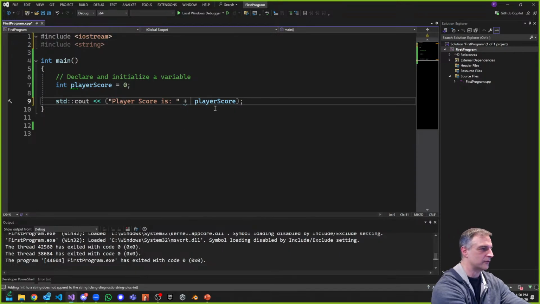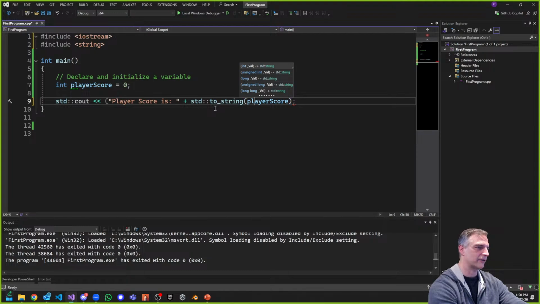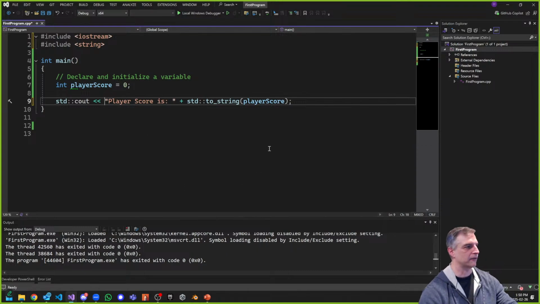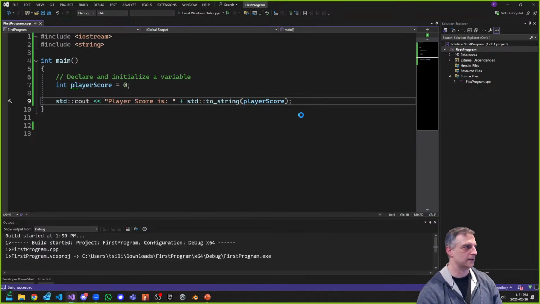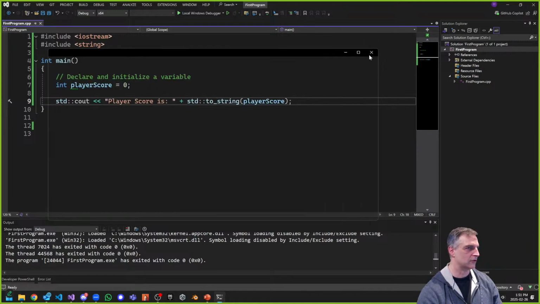And the way you can do this, if you put in std::to_string, right, a standard to-string, and in brackets, I can convert this. I don't need this other extra bracket over here. If I can convert this to a string, then concatenation is possible. This is the regular thing that you would normally expect to happen with C#. Here, you have to do an extra operation. Okay? If I press play now, you can see that I'm going to get the same thing I got before, which is 0.